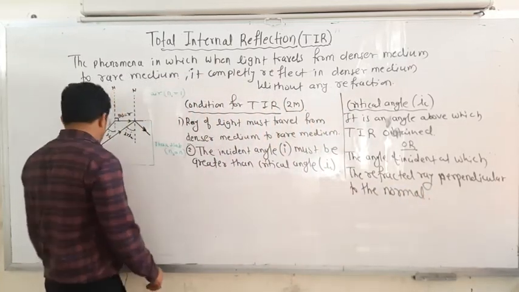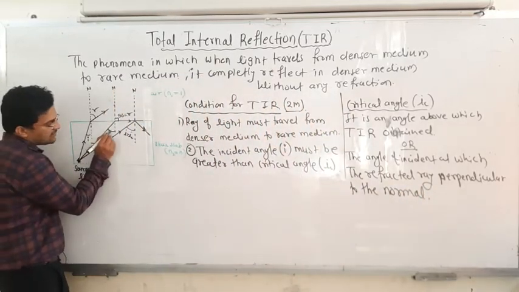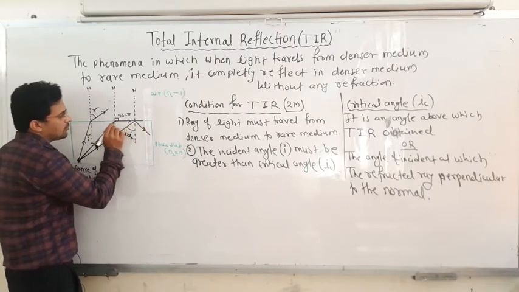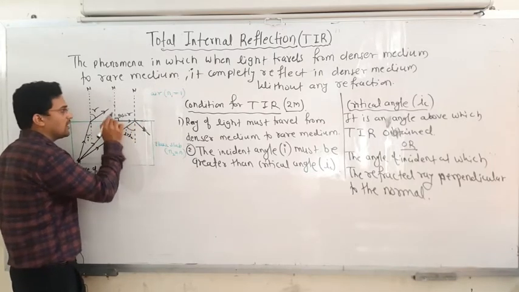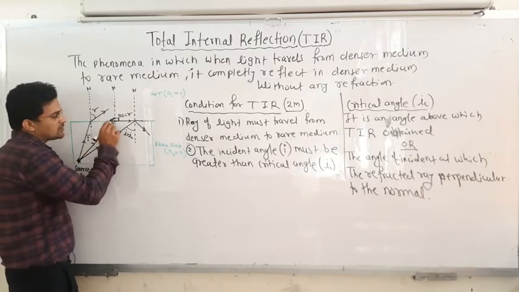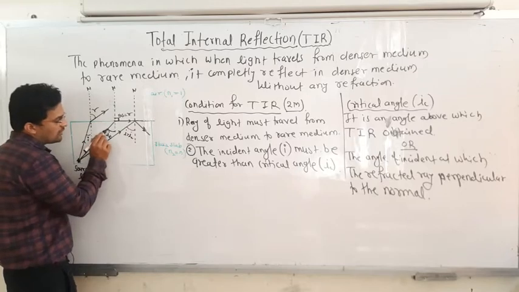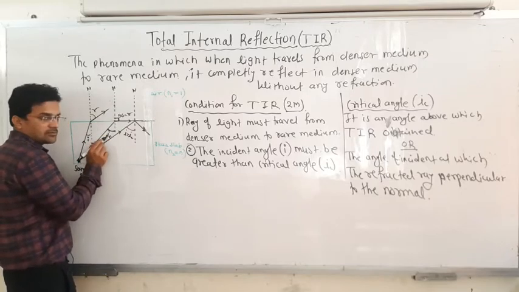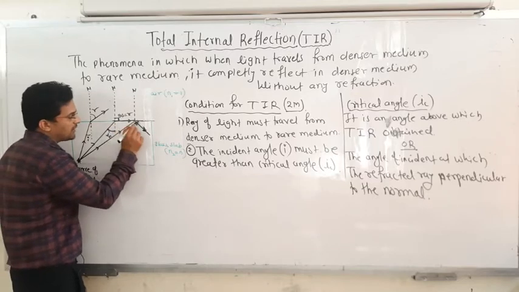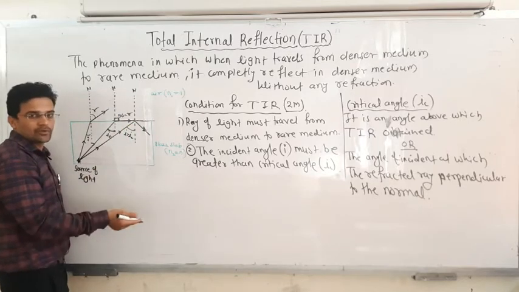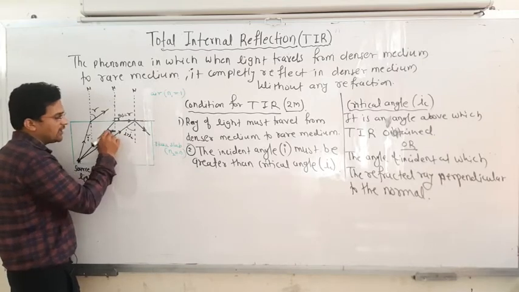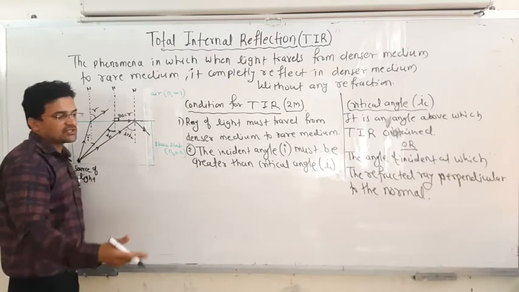Okay, so you can see here at this angle of incidence, the refracted ray is almost parallel to the interface and perpendicular to the normal. So what is the angle between them? 90 degrees. This 90 degree angle occurs only at the critical angle. So the critical angle is where the refracted ray makes an angle of 90 degrees, or the refracted ray is perpendicular to the normal. Or else, the critical angle is the angle above which total internal reflection occurs.